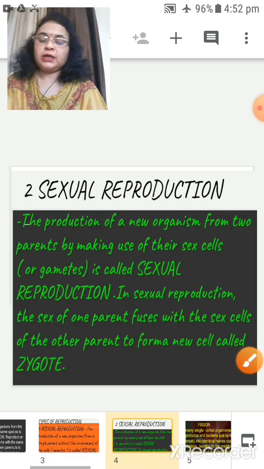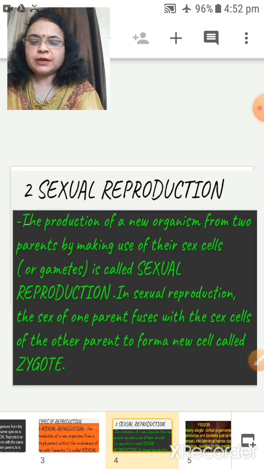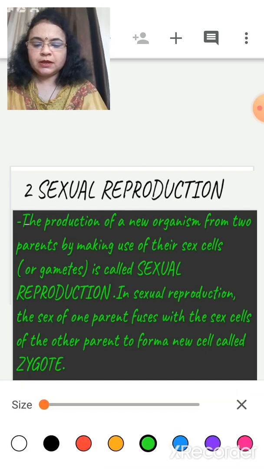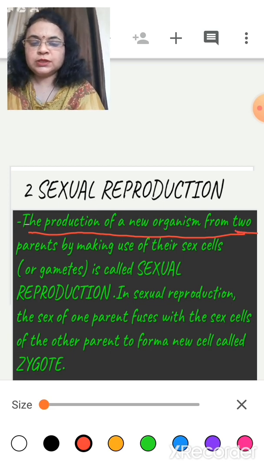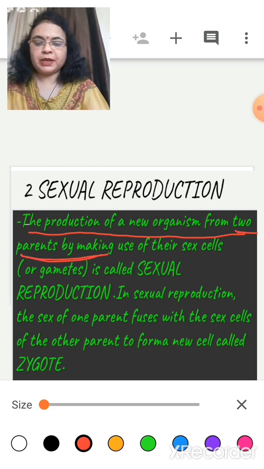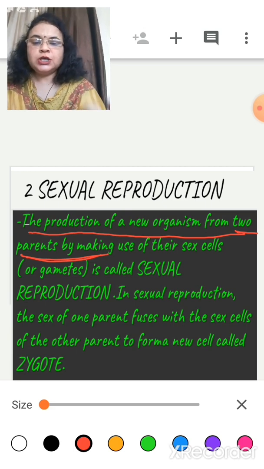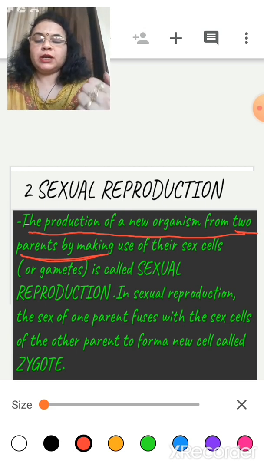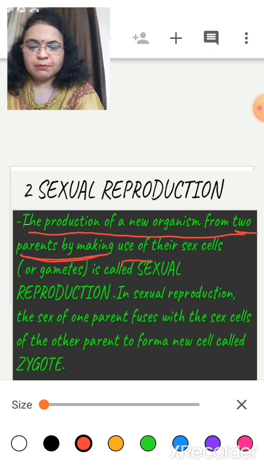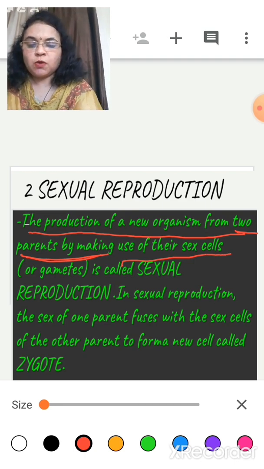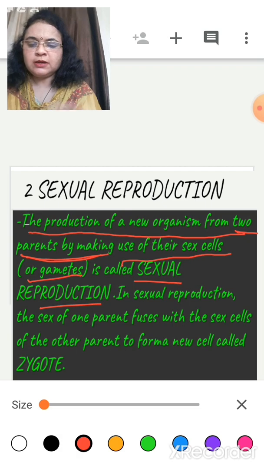On the other hand, what is sexual reproduction? Sexual reproduction means the production of a new organism from two parents. See here the importance of the two parents, which means two gametes will be involved: one sex gamete of the male and one sex gamete of the female. Understood? So the production of new organisms from two parents, male and female, by making use of their sex cells or gametes is called sexual reproduction.